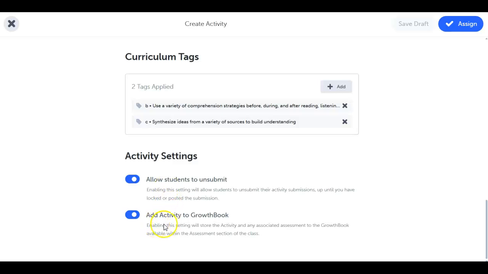You also have the option to choose if the activity should sync to the Growthbook, your built-in competency-based gradebook. What's assessed here syncs there, saving time and effort. No doubling up on work.